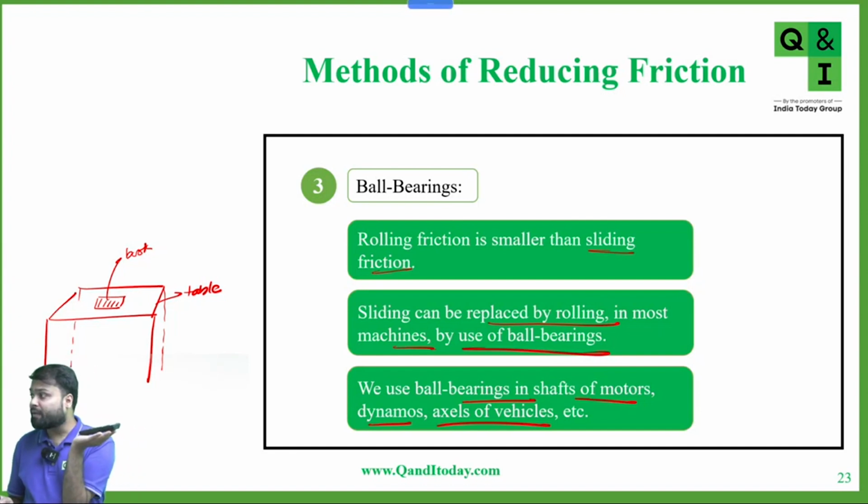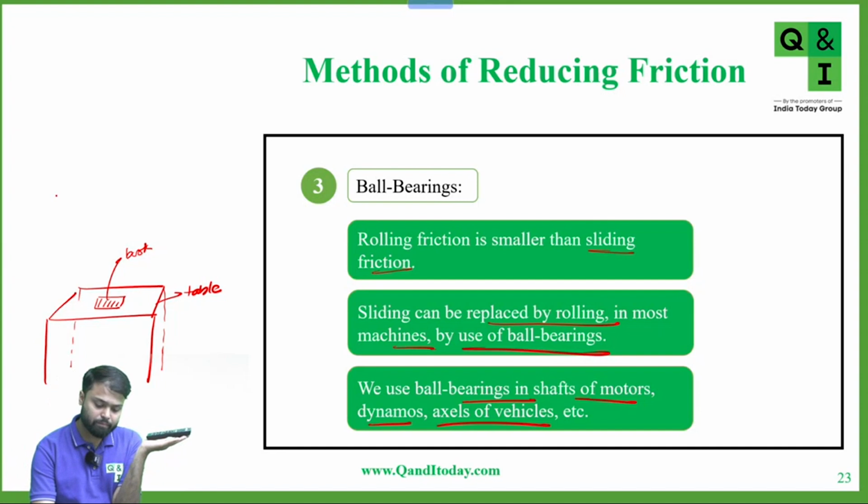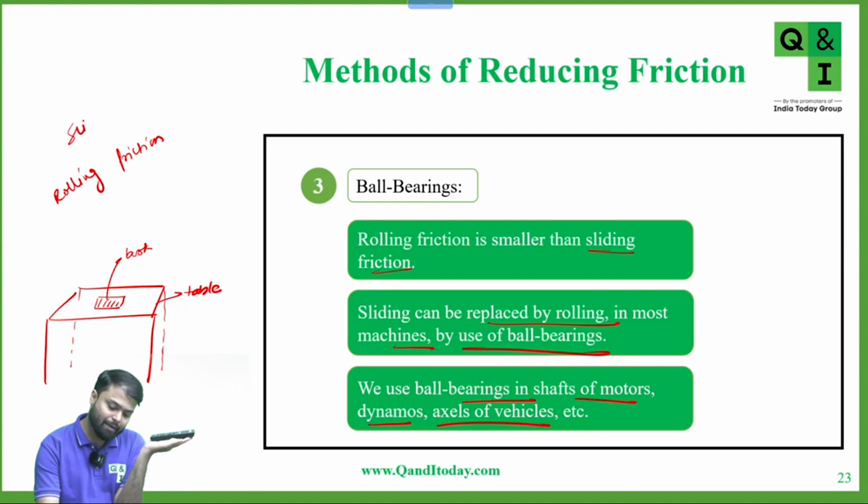You are confused between sliding and rolling. What was your doubt? My doubt was that I was not able to understand the difference between sliding friction and rolling friction.